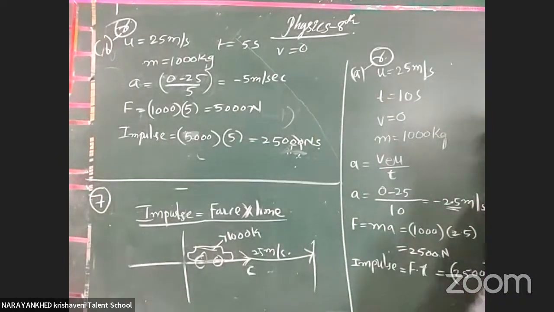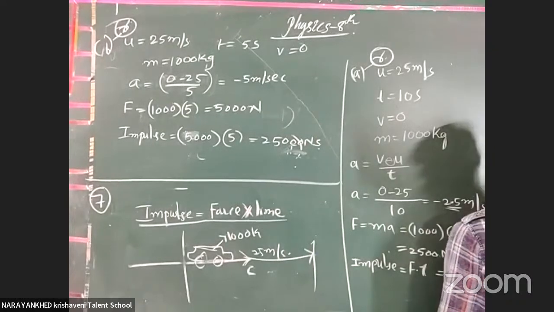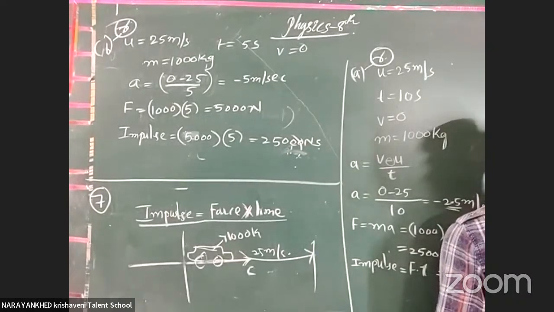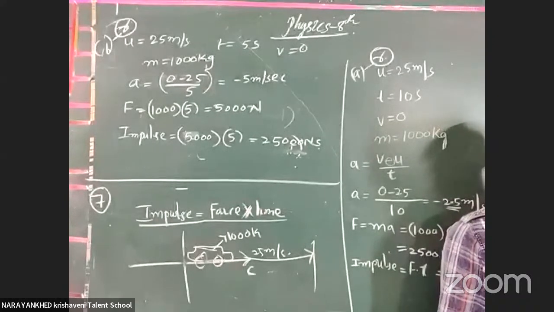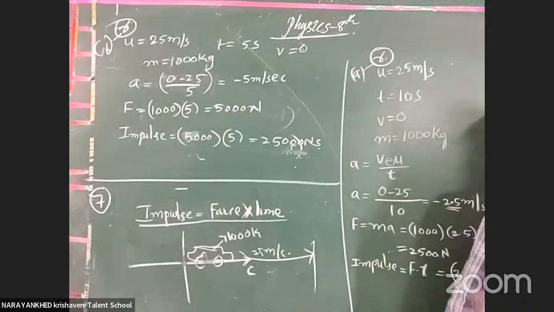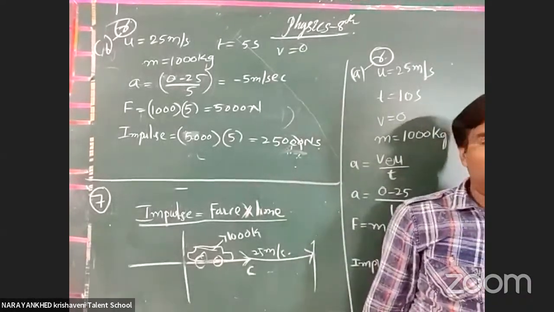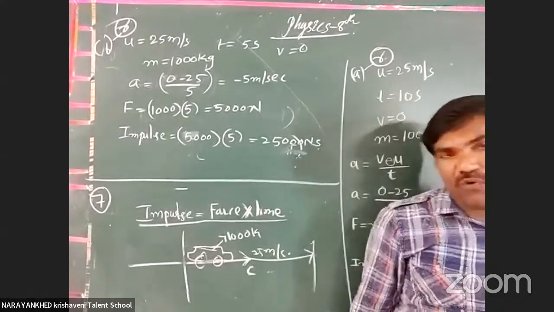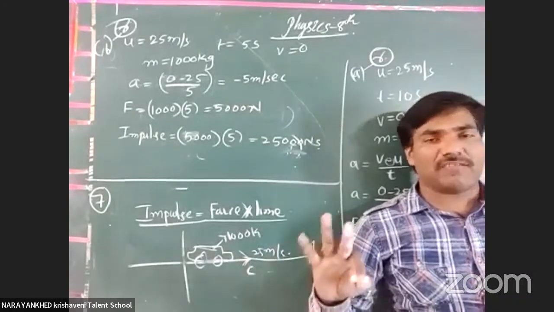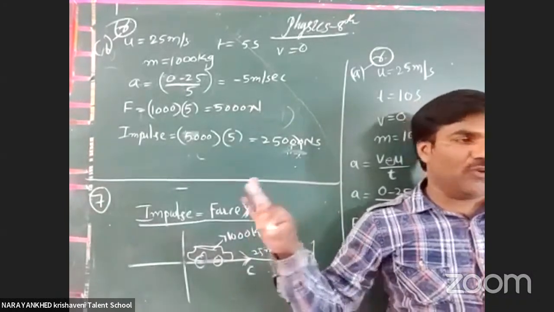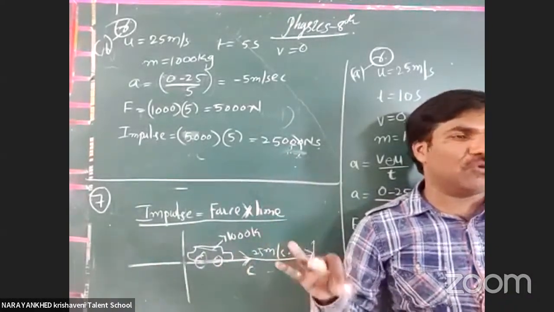When you take D, a car is initially moving east at 25 meters per second, and over a 30 second period, the car reverses direction. Yes, the final velocity and initial velocity are both 25 meters per second only. Then it will be moving with a uniform velocity. When a body is moving with a uniform velocity, the acceleration is zero. There is no force applied on the body, so there is no impulse. Then the answer is zero.